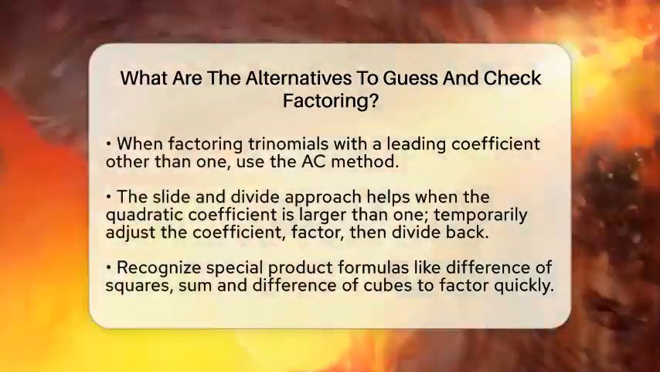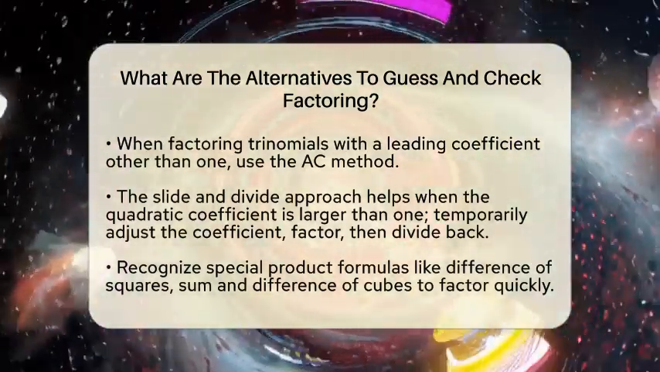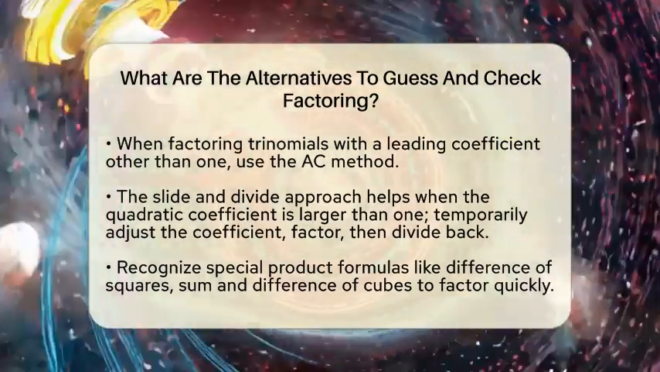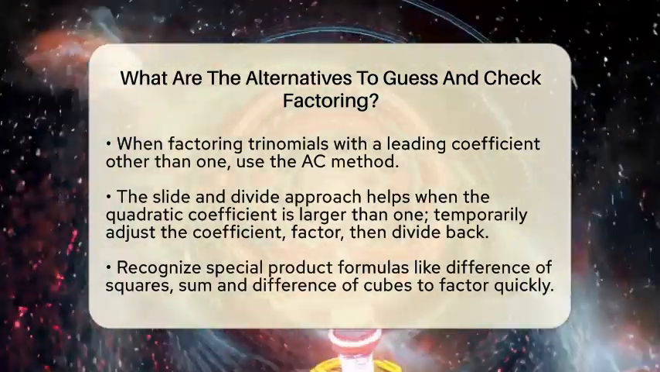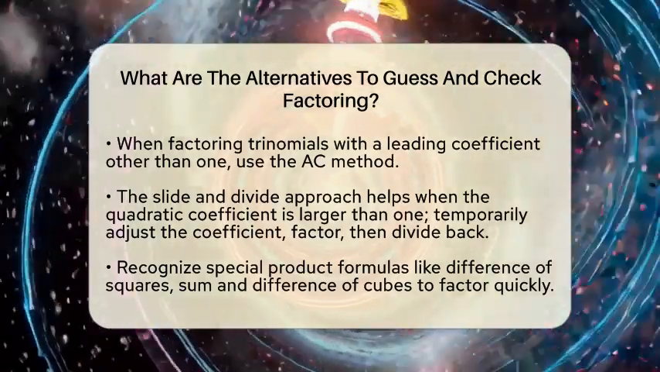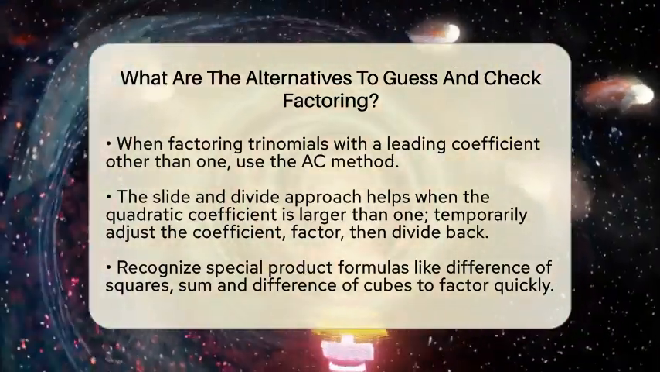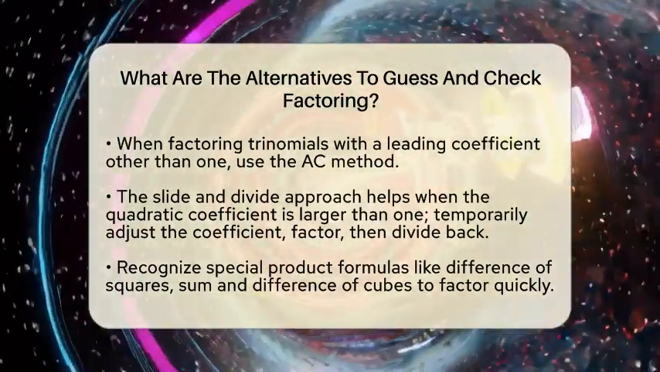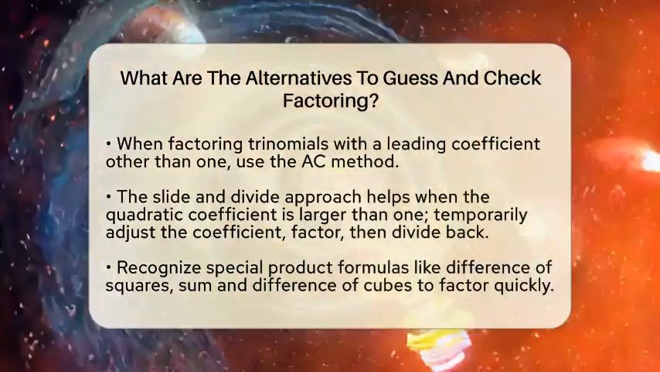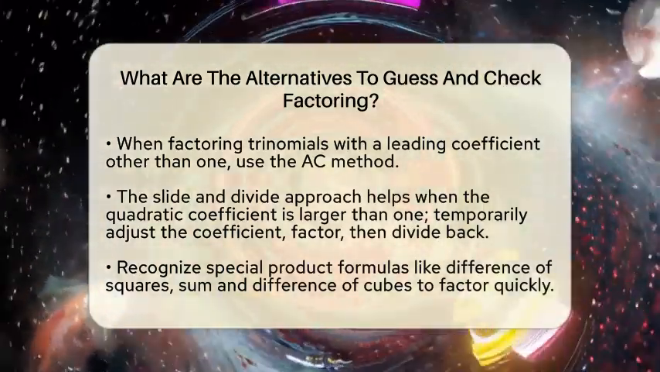For trinomials where the coefficient of the first term is not 1, the AC method is very helpful. You multiply the first and last coefficients, then find two numbers that multiply to that product and add to the middle coefficient. These numbers help you split the middle term, making the polynomial easier to factor.